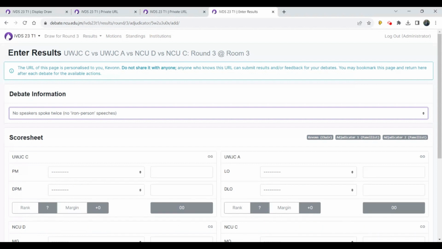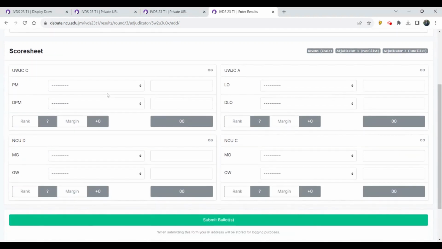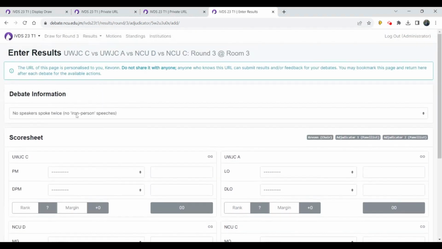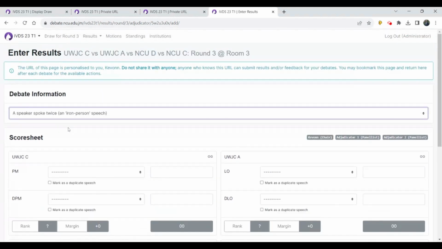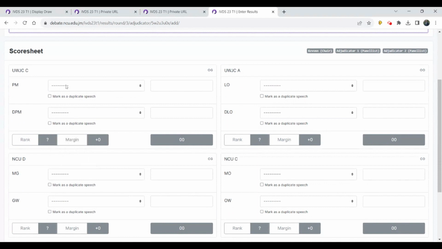Or if you made the mistake of selecting an iron person, just selecting that button allows you to toggle or switch between the two options. In any case, once you're satisfied that you selected the right option, then you are now able to go to the score sheet and enter scores. I'm actually going to use the option where a speaker spoke twice. So let us assume that for this team, the prime minister was this person and this person spoke twice.